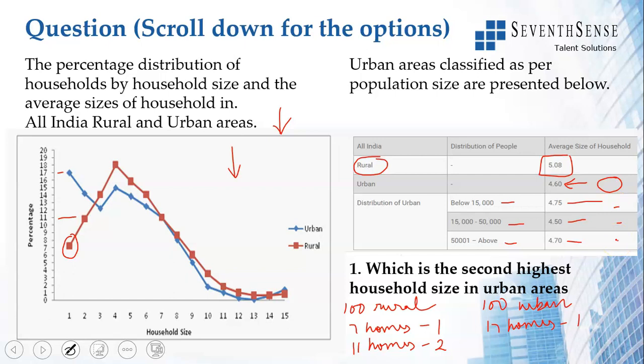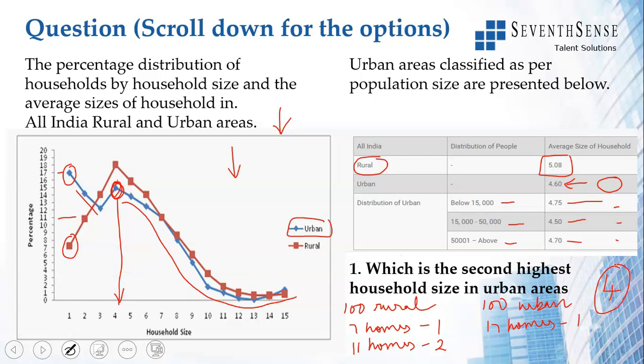Now, which is the second highest household size in urban areas? If you see, the urban is blue. Very important that you note what each legend in the map is. So here blue diamond shape is urban. Highest household size is 1, and then it comes down, then it goes up. So this is the second highest. After that it progressively goes down, right? So if it goes down and then goes back up again, this is the second highest household size. That household size is 4. So the second highest household size in urban areas is 4.